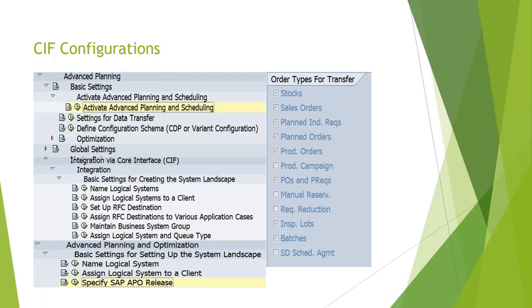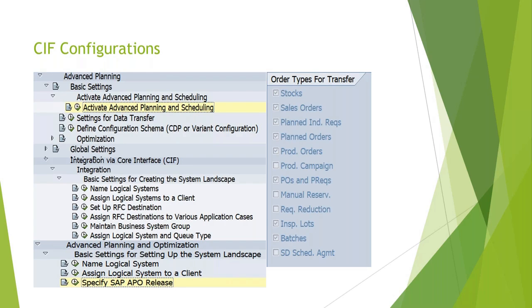Even though HANA and PPDS are part of the same database, and we don't have to maintain the integration models, however, SIF configurations, which we call the core interface, are mainly used for integration of master data and transaction data. These are one-time settings which we have to maintain, which include your logical system, then RFC connection, then what you have to do with your error queues when the data processes, APO release. So all these settings are basically maintained by the basis team.